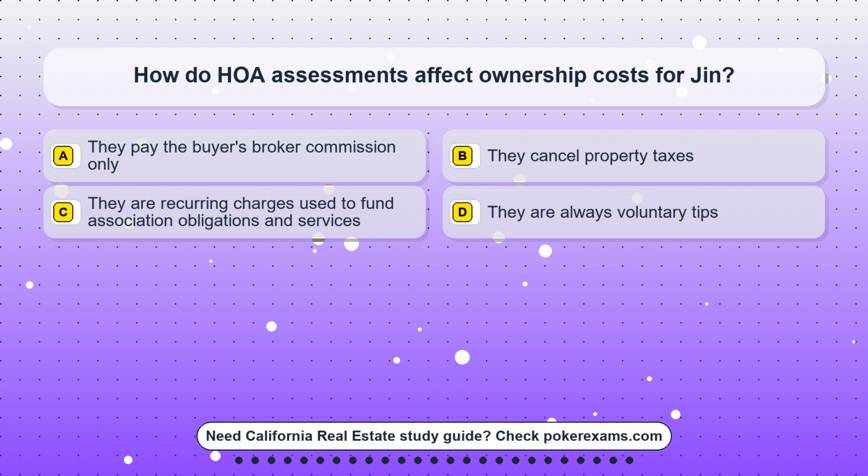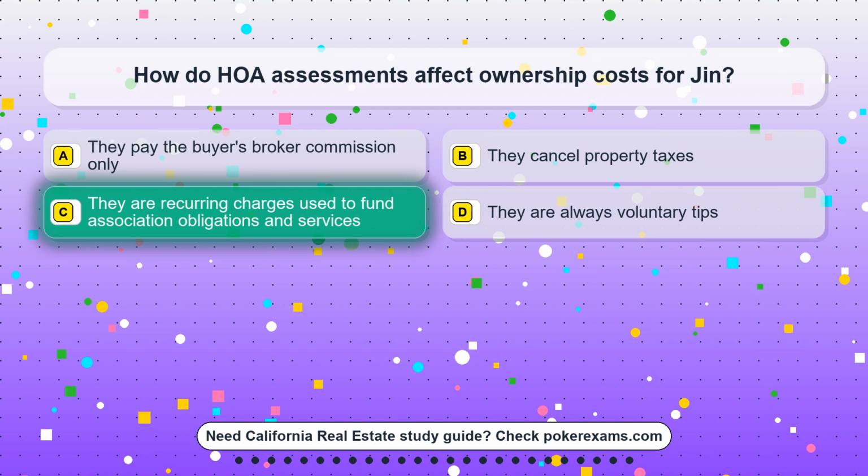Question 21. How do HOA assessments affect ownership costs for Jean? Option A. They pay the buyer's broker commission only. Option B. They cancel property taxes. Option C. They are recurring charges used to fund association obligations and services. Option D. They are always voluntary tips.